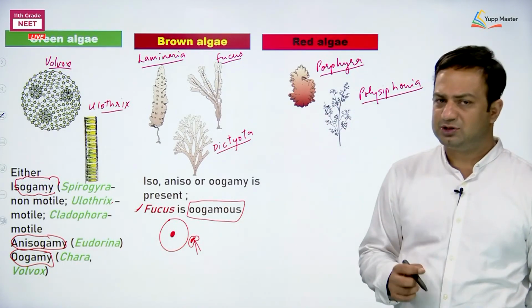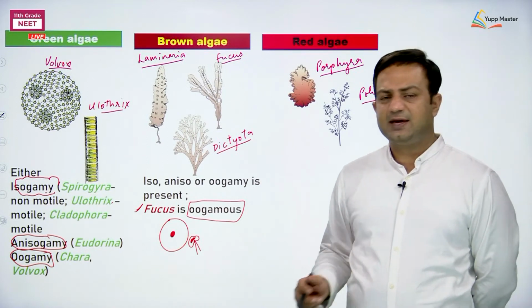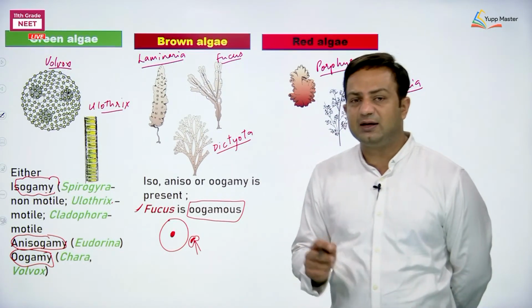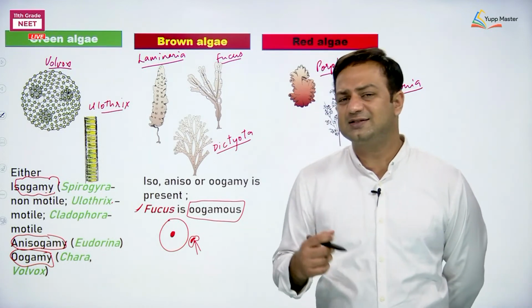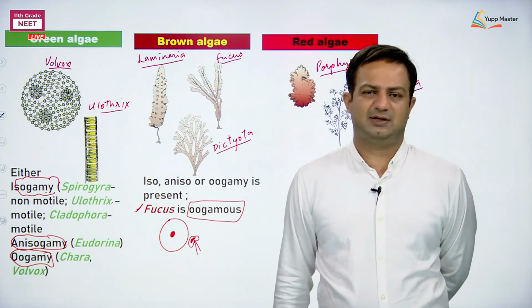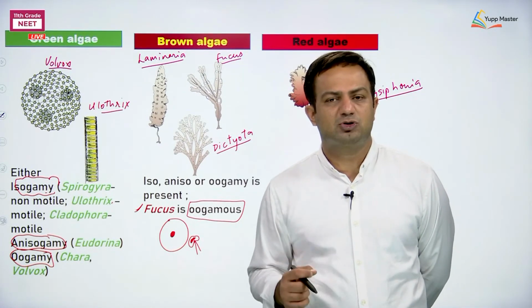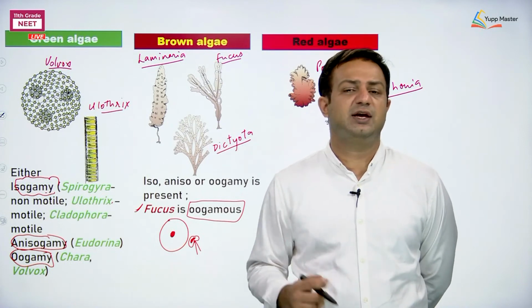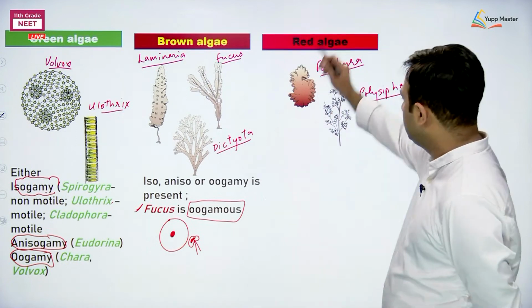I have a question. If oogamy is considered and I am saying the female gamete is non-motile, it means where is it going to get fused or fertilized? Obviously inside the female sex organ. So we are saying that oogamous sexual reproduction is often associated with internal fertilization. Clear? You can say it like this.